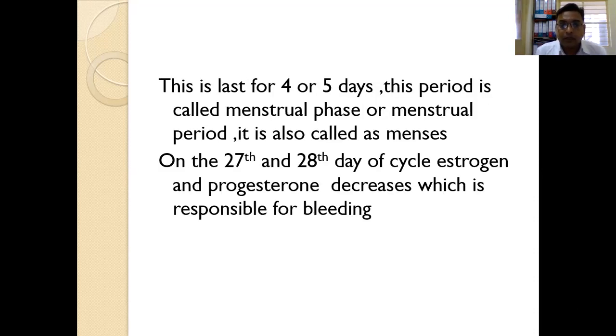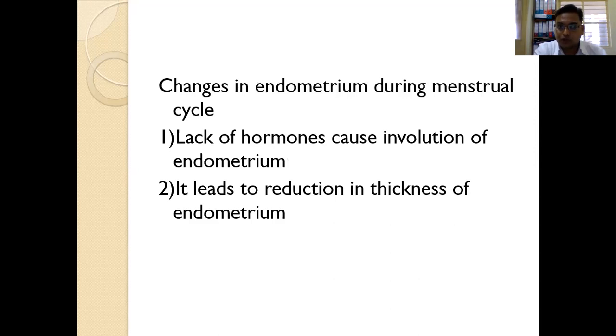Now this menstrual phase lasts for 4 or 5 days, and this period is called menses, menstrual phase or menstrual period. Actually, on the 27th and 28th day of the cycle, estrogen and progesterone start decreasing, and therefore bleeding will occur. Estrogen and progesterone will not cause bleeding if there is a pregnancy; they will work to maintain the pregnancy if it occurs. If pregnancy does not occur, then only this menstrual phase will occur, and that is because of estrogen and progesterone.